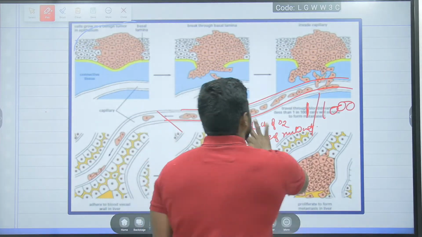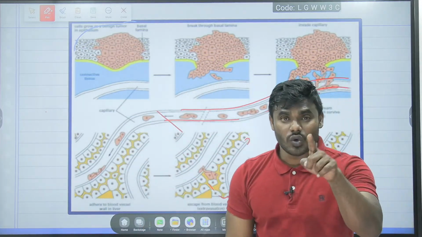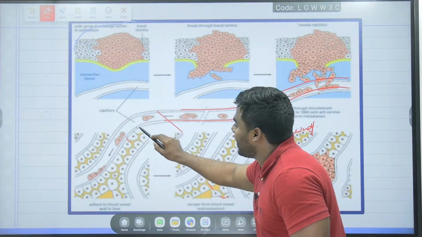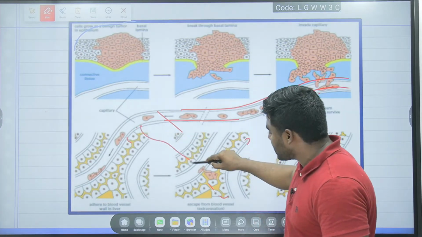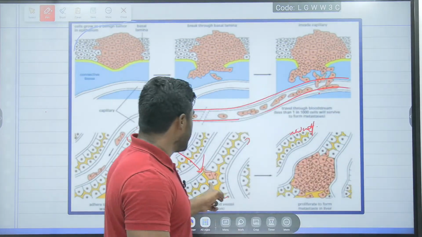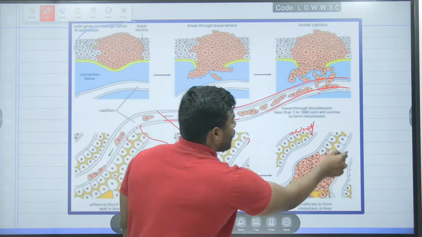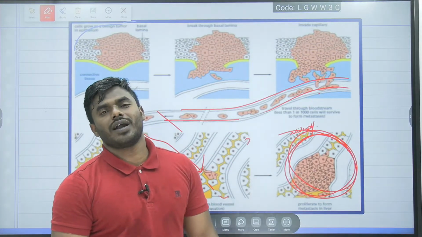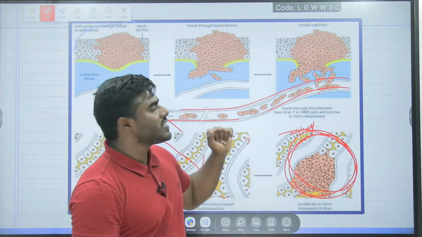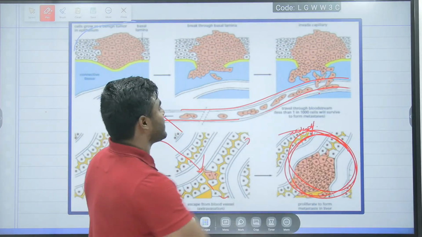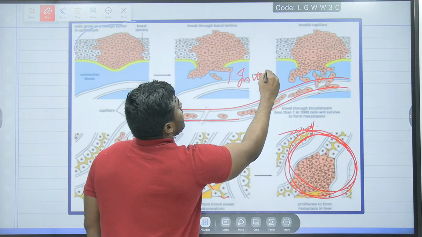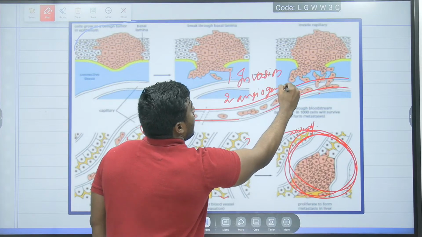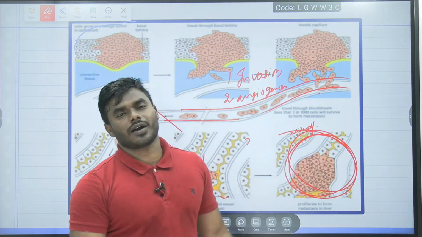But what is the disadvantage here? Even if one cancer cell survives out of 1,000, that cancer cell escapes from the blood vessel, enters the new tissue, that is the liver, and forms multiple colonies in the new area. This is called metastasis. So friends, in metastasis there are major steps. First step is called invasion, second step is called angiogenesis. Third, only then metastasis will occur.